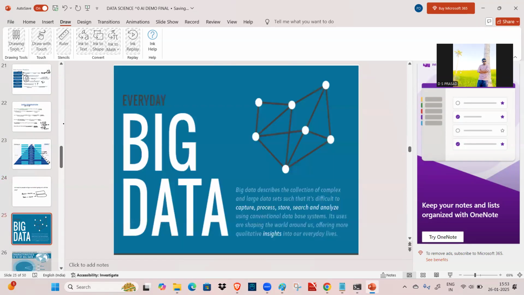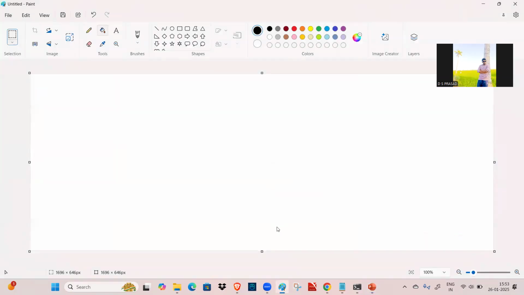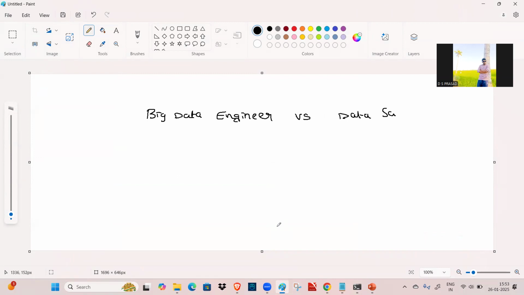And that's why we call it big data. Why are we calling it big data? It means a huge amount of data. Here, a question may arise: what is a big data engineer, and are a big data engineer and a data scientist one and the same? A big data engineer is different from a data scientist.